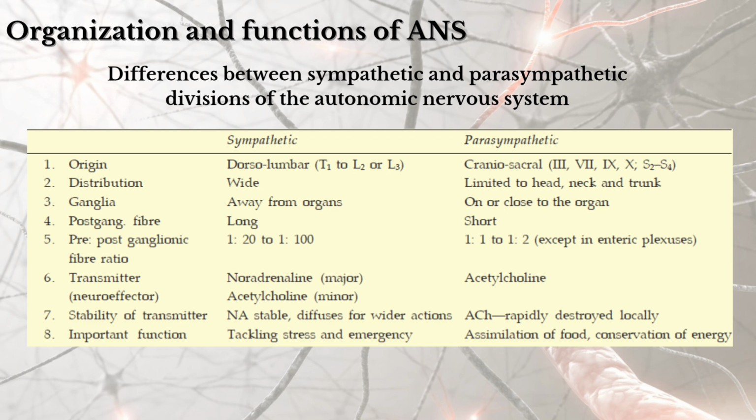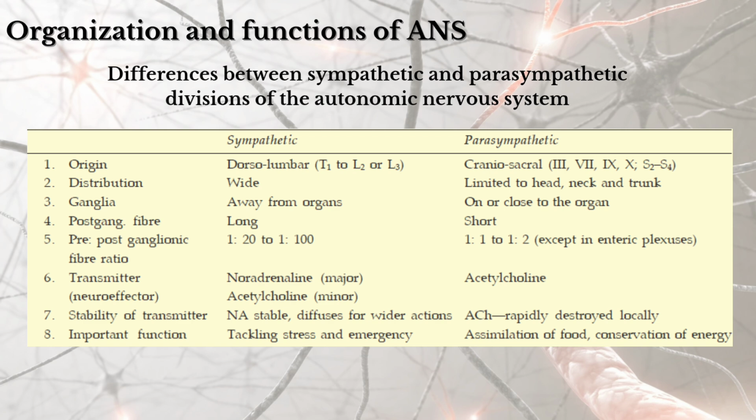The postganglionic fiber is long in the sympathetic and short in the parasympathetic. The pre and post ganglionic fiber ratio is also given here. For the sympathetic it is 1:20 to 1:100. For parasympathetic it is 1:1 to 1:2 except in the enteric plexus. The neurotransmitter of the sympathetic is noradrenaline, which is major, and acetylcholine is minor. For parasympathetic it is only acetylcholine.